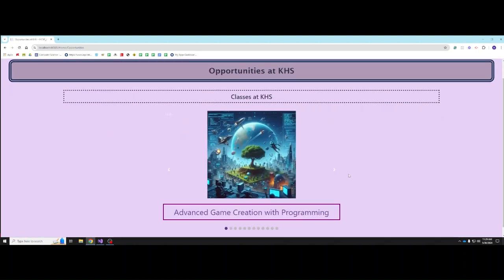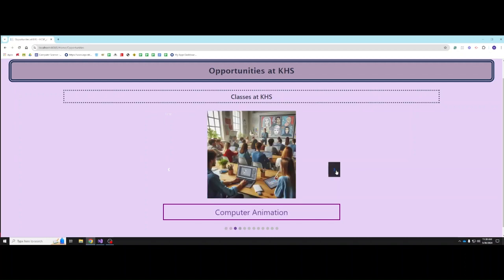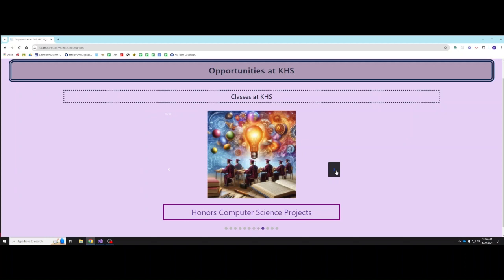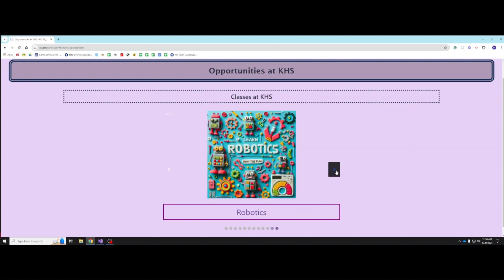Also, when creating this page, we had the opportunity to explore and learn about different types of AI. For this part of our project, we explored Microsoft Copilot and its ability to generate images. As you can see, these images are not perfect, but it was interesting to see what the AI could generate with our prompting. We encountered many challenges when creating our website.